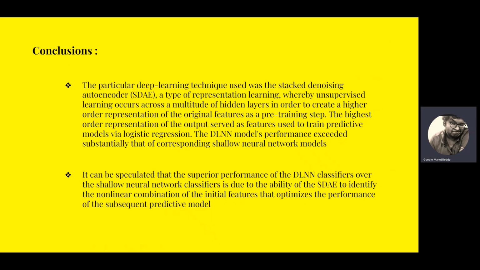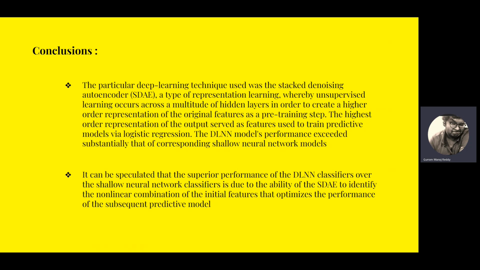So we came to the conclusion. The particular deep learning technique used was a stacked denoising autoencoder, a type of representation learning, whereby unsupervised learning occurs across a multitude of hidden layers in order to create a higher order representation of the original features as a pre-training step. The highest order representation of the output served as features used to train predictive models via logistic regression.